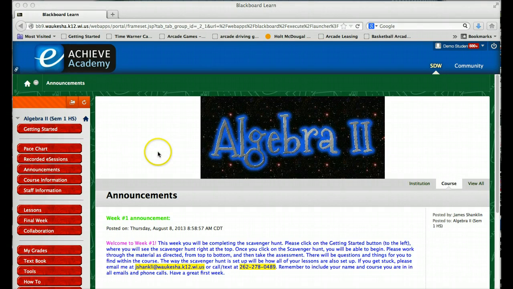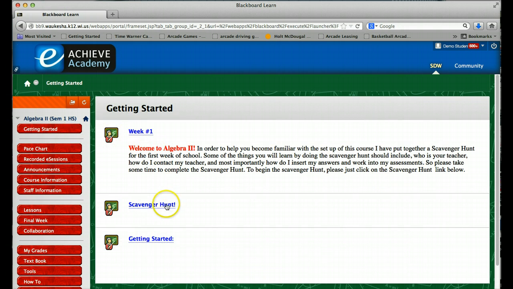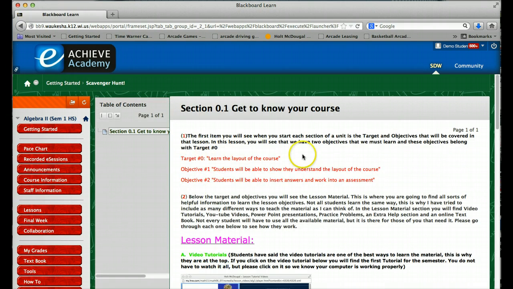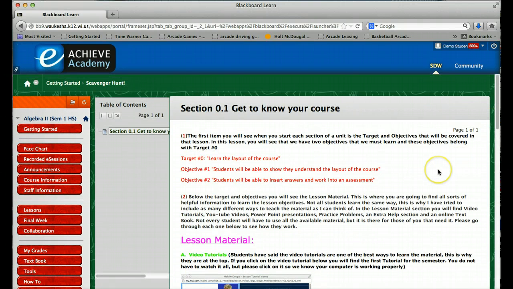So let's try that. Getting Started button. So here's the Getting Started button. If I click on that, you will see the scavenger hunt. And if you click on that, here's the scavenger hunt. You're supposed to go through this, and it walks you through how to do the scavenger hunt. It explains how the class is set up, and I'll let you go through the scavenger hunt yourself.